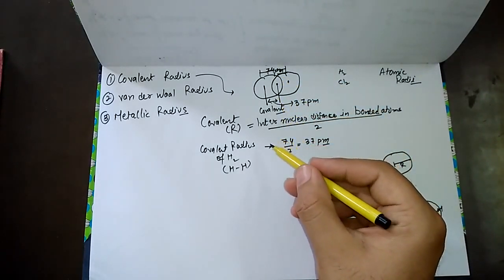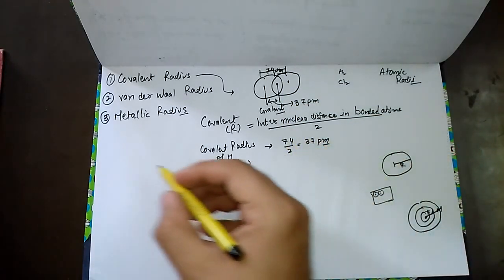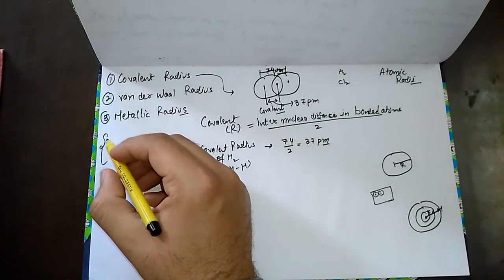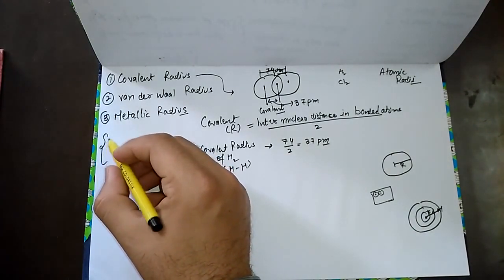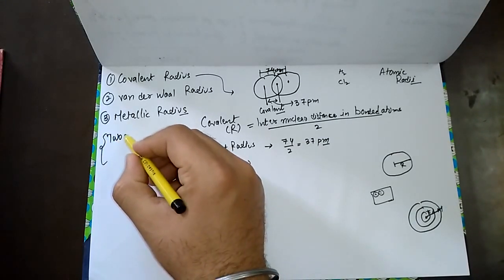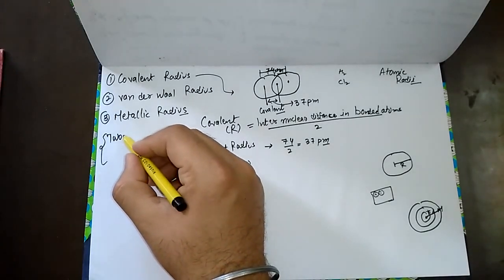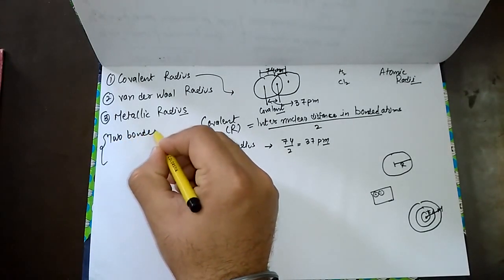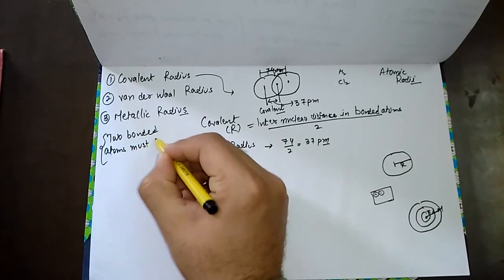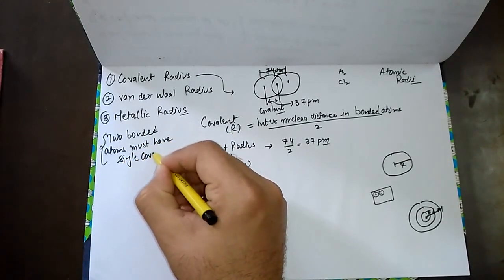Remember one thing: what is the condition for the covalent radius? The two atoms must link with each other by a single covalent bond. This is the condition for the covalent radius, otherwise the value of the covalent radius will not be accurate. The two bonded atoms must have a single covalent bond.